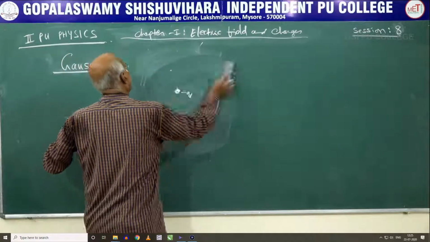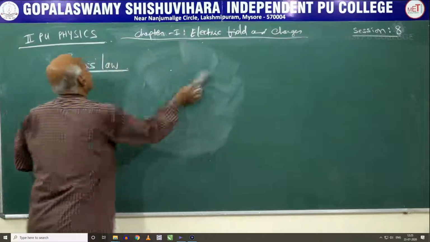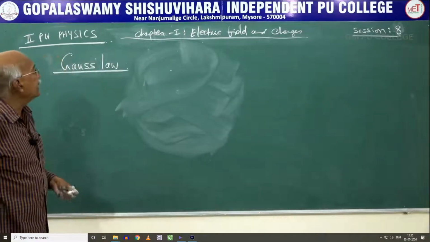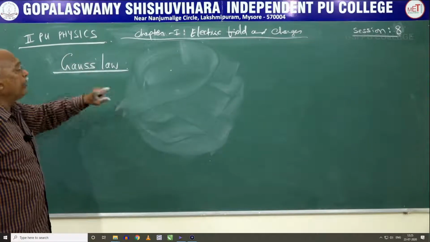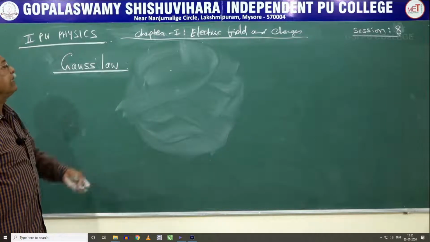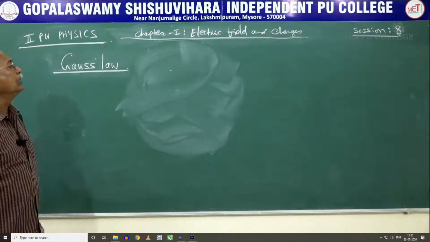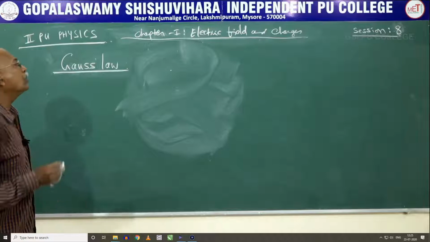Making use of this theory or idea that we have read in the previous classes, we can state the Gauss law like this. The total outward flux enclosed by a charge is always equal to 1 over epsilon times the total charge.